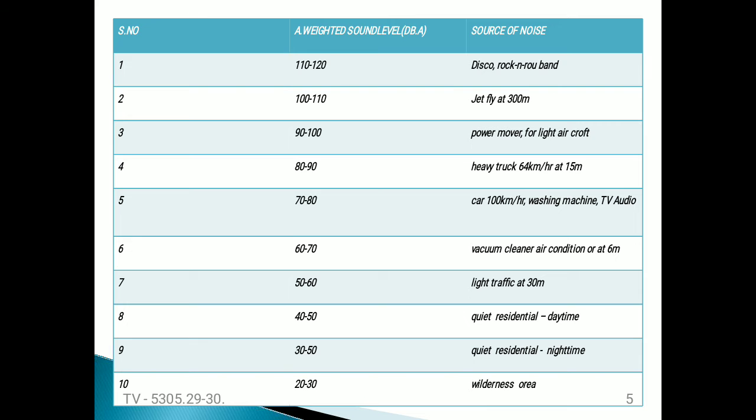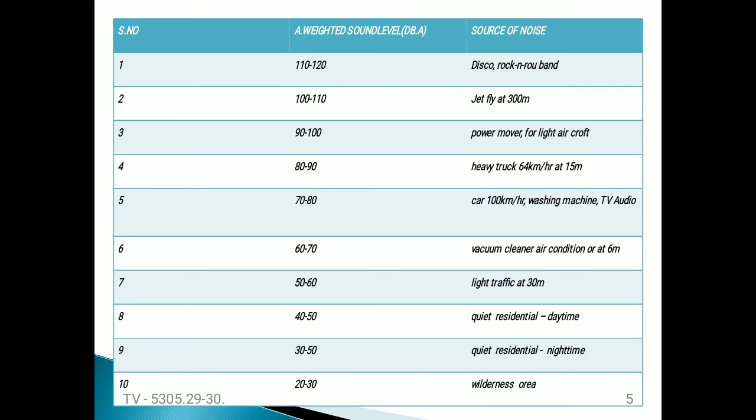Similarly, a power mower or a light aircraft will generate a sound pressure level of 90 to 100 dB. And similarly, a heavy truck traveling at 64 kilometers per hour at a 15-meter distance will generate a sound pressure level of 80 to 90 decibels.